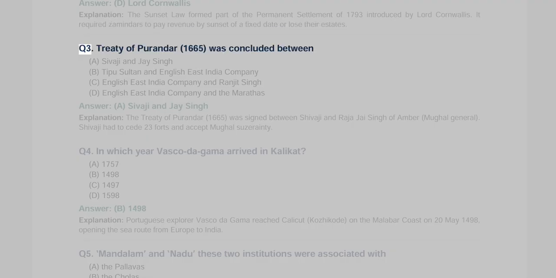Q3. Treaty of Purandar, 1665, was concluded between A. Shivaji and Jai Singh, B. Tipu Sultan and English East India Company, C. English East India Company and Ranjit Singh, D. English East India Company and the Marathas. Answer A. Shivaji and Jai Singh. Explanation. The Treaty of Purandar, 1665, was signed between Shivaji and Raja Jai Singh of Amber, Mughal general. Shivaji had to cede 23 forts and accept Mughal suzerainty.